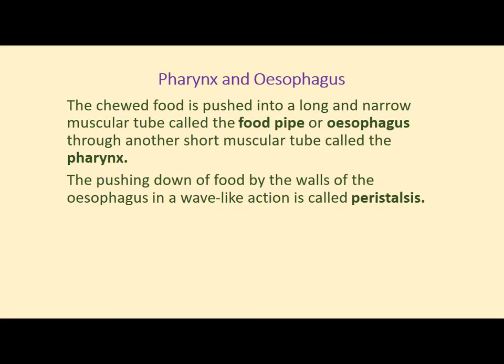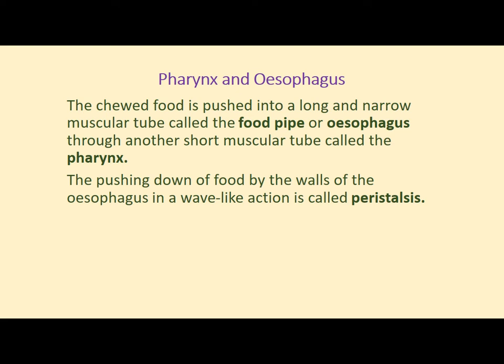Now the next part of our digestive system is the pharynx. Children, the pharynx is the part where the food pipe and windpipe have a common passage. They both are meeting together. So the chewed food is pushed into a long and narrow muscular tube called the food pipe or esophagus. So from the mouth the food goes into the esophagus. Actually, the esophagus does not perform any digestion. It just passes the food into the next part, that is the stomach.